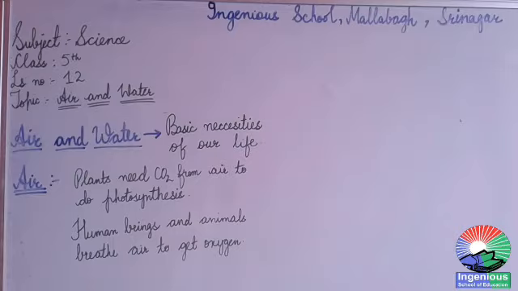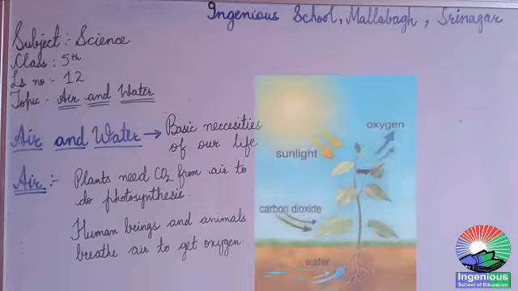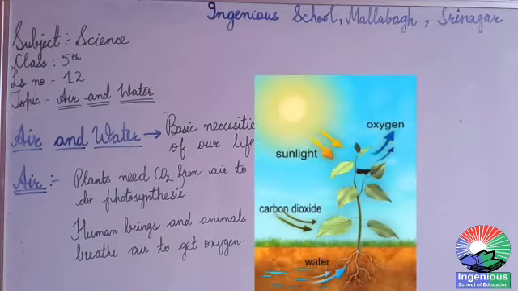Plants need carbon dioxide from air to do photosynthesis. After preparing their food with the help of photosynthesis, plants release oxygen into the air.